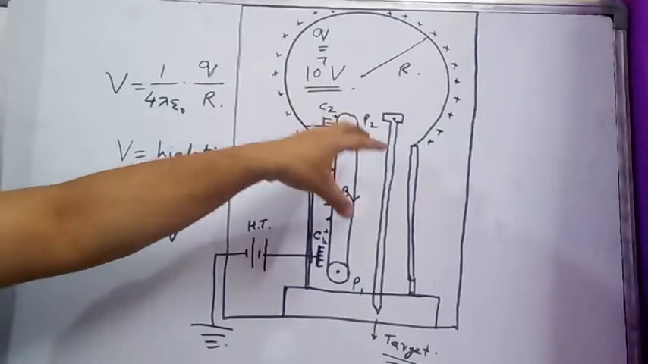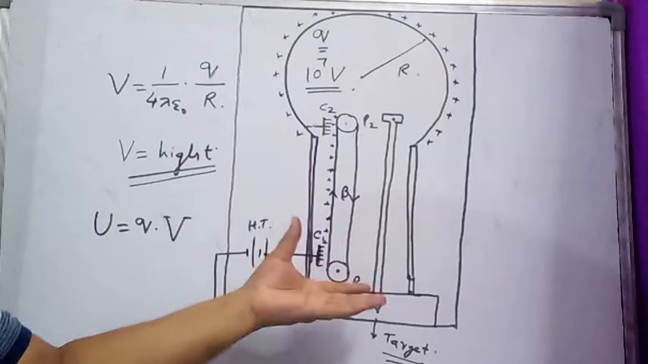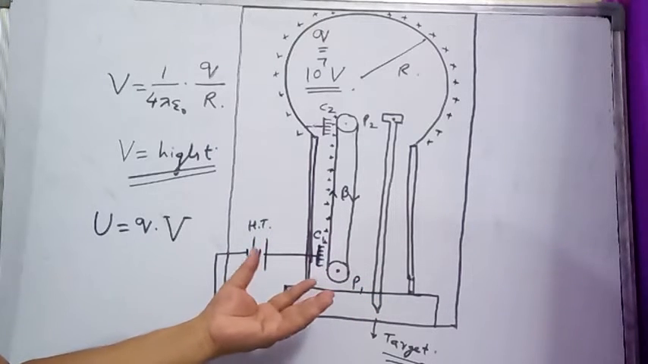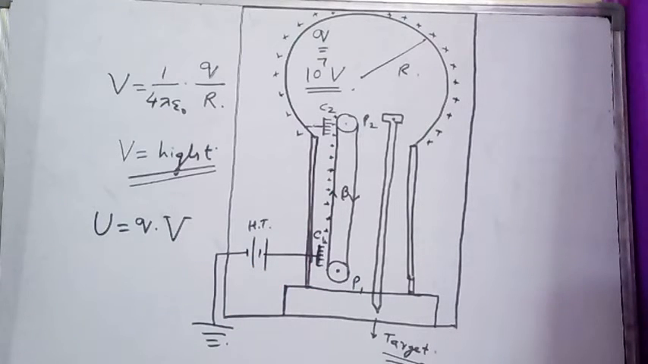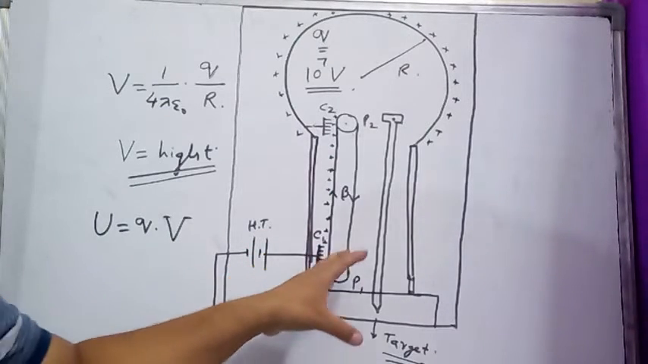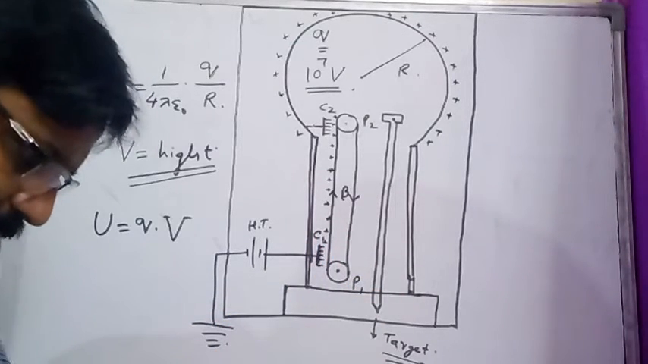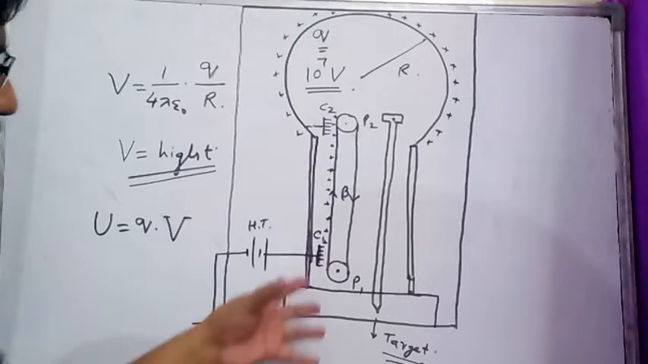So what are the limitations of this device? This device cannot be used to accelerate neutral particles like neutrons. There are many reactions which can take place with high energy neutrons, for example nuclear fission, but this device cannot be used to accelerate neutral particles like neutrons. This is its limitation.